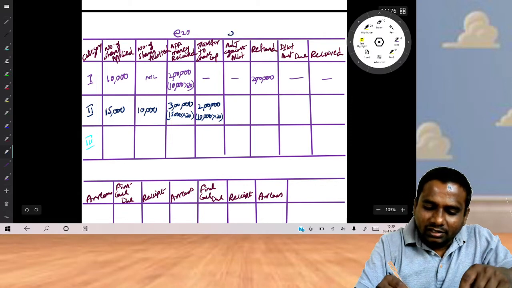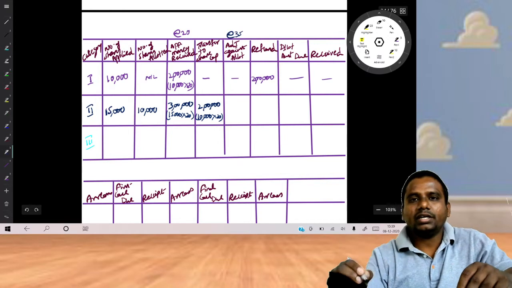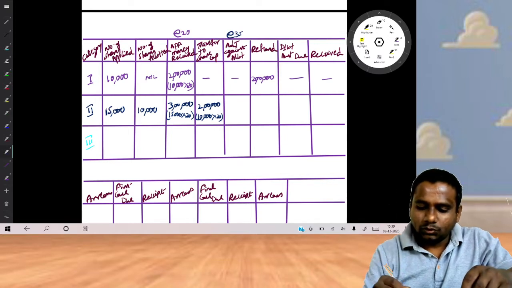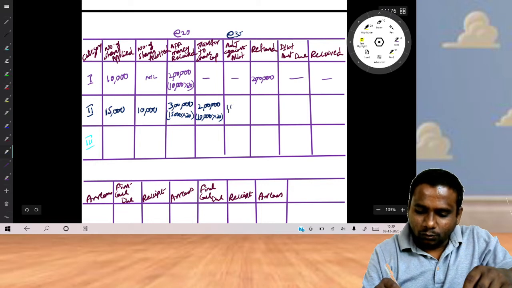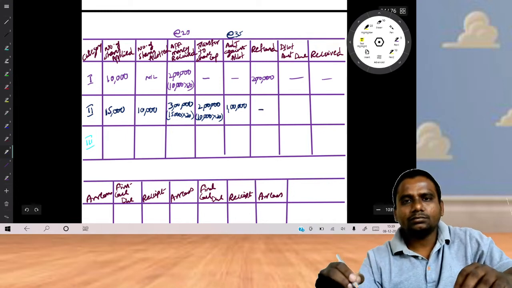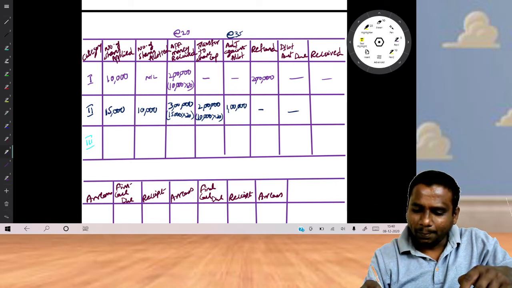Tell me, at the time of allotment, how much amount do you have to receive? 35 rupees. So this 1 lakh rupees we will adjust against allotment. Will you refund anything? Nothing.